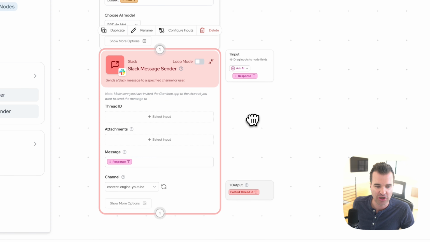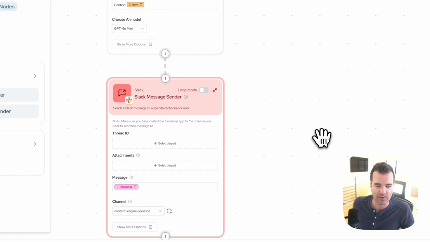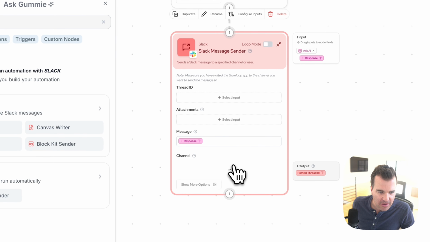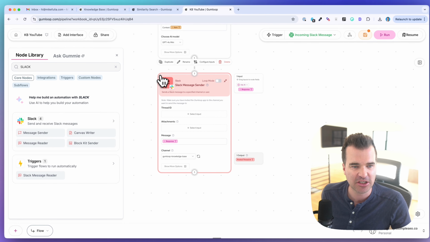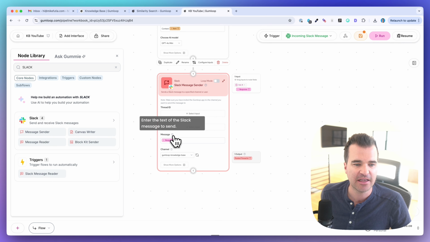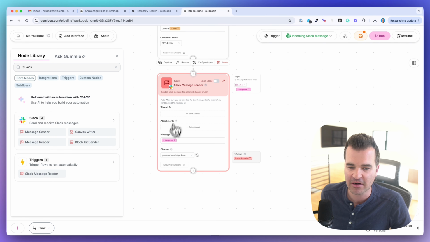And we want to make sure that we're in the same channel that we were before. So let me just refresh my channel, and I think it's Gumloop knowledge base. So we have the message coming from Ask AI into our message field over here. Everything else we can leave as is. And now we can test this inside of Slack.